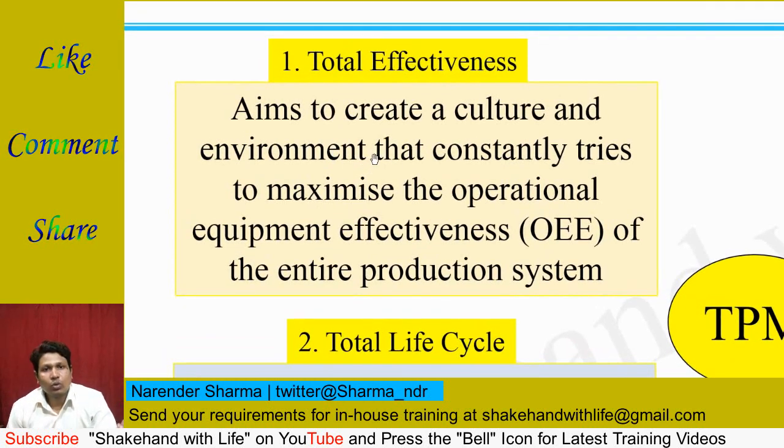First, total effectiveness. It aims to create a culture and environment that constantly tries to maximize the operational equipment effectiveness of the entire production system.